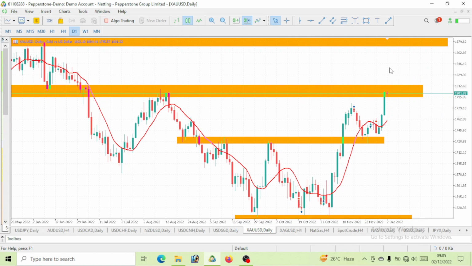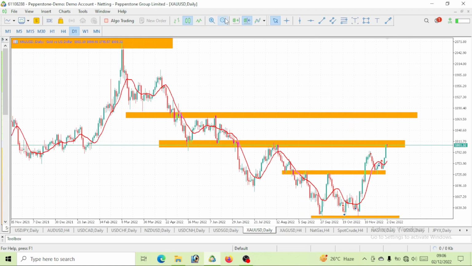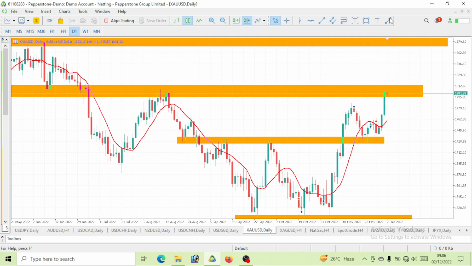Once the pullback has played out, once price possibly goes up and gives us a pullback here, then we can enter to go long on this gold. And in case a pullback happens at this level, then no problem, we will now go long on this gold. So gold, we should be waiting for a pullback to play out before we go long. But I personally am speculating that this price will break above it before a pullback will be made. So that is what I speculate.